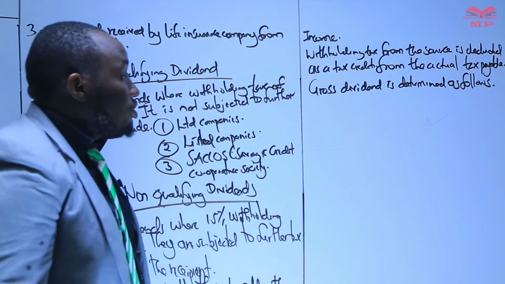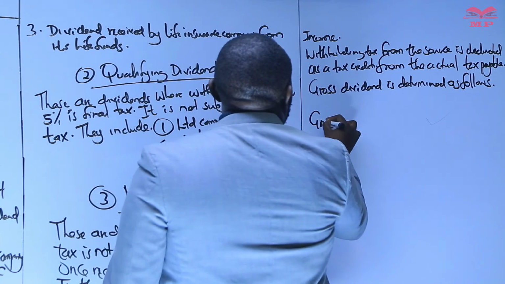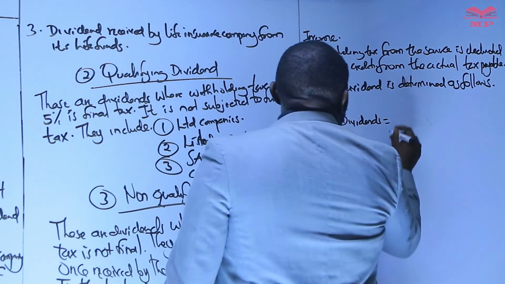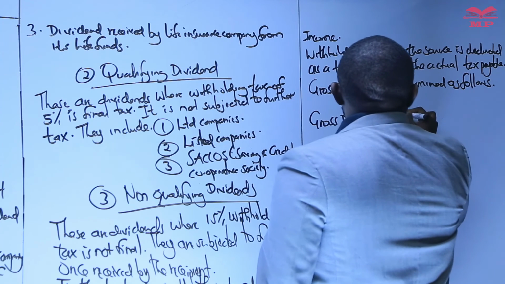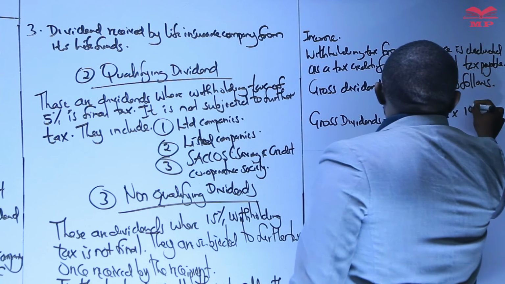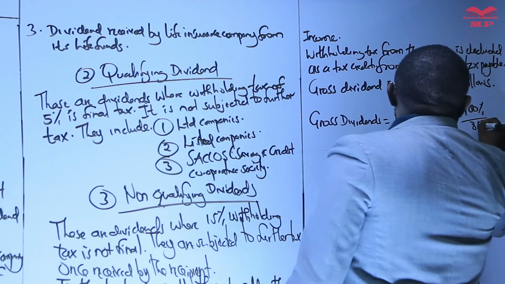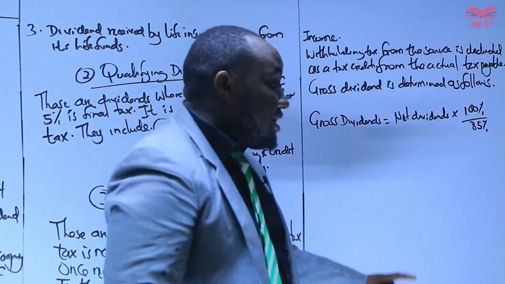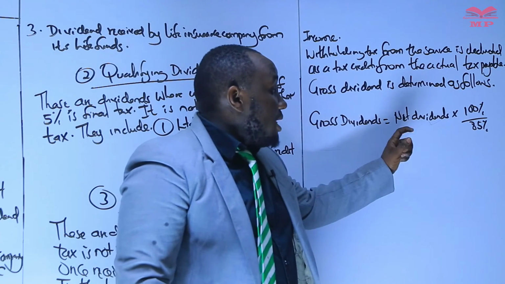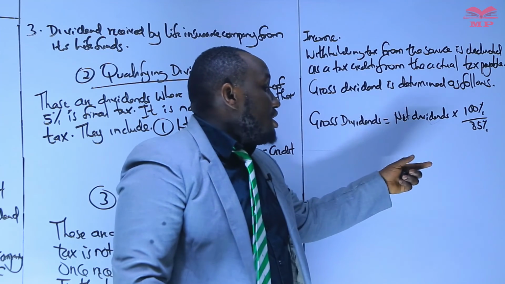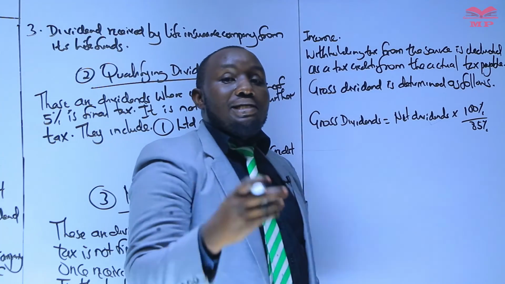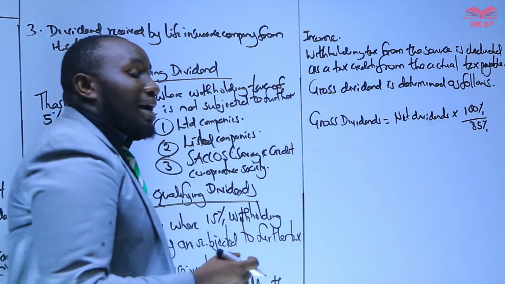Gross dividends equals net dividends times 100% over 85, because the net dividends is represented by 85%.